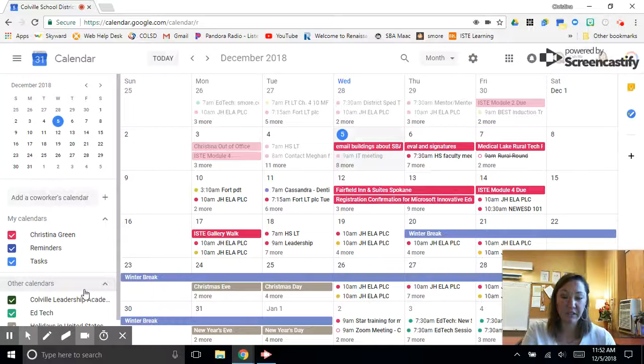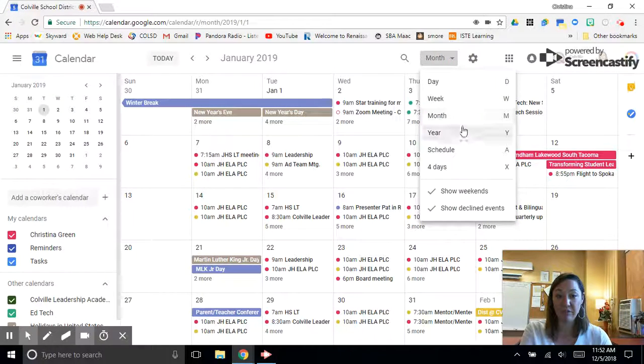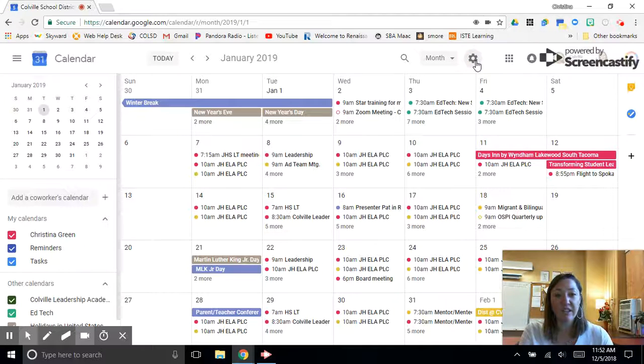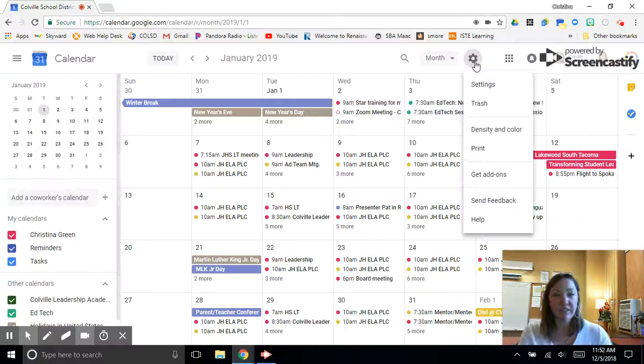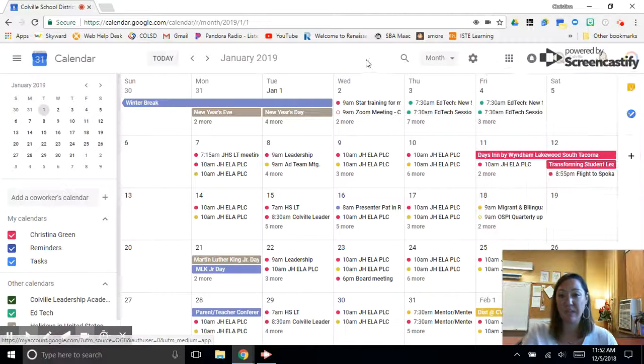of different people's calendars. Now, before I talk about that, I'd like to look right up here at the very top. These different arrows are where you change between the months. So right now I am looking at the month of January. Over here, this drop-down menu is where you change what kind of view you would like. I always like to have the month view, but a lot of people like to work in the week view as well. This settings button right here is where you can change a lot of your settings and preferences. And of course, you have your gray waffle, which has all of your G Suite applications.